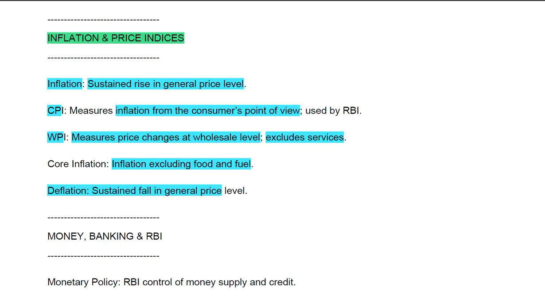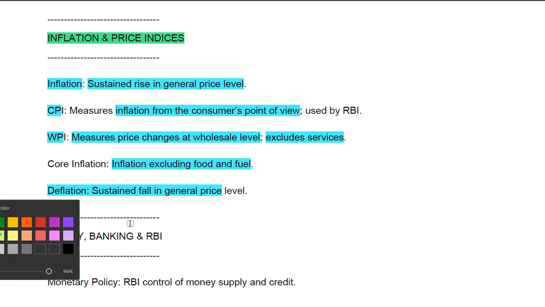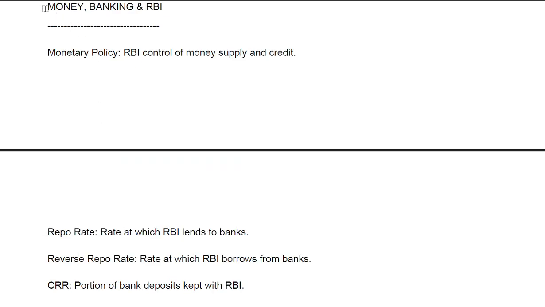Okay, then if we move further, we will find that another theme is money, banking and RBI, which means central bank. Now what is monetary policy? So RBI's control of money supply and credit. Basically monetary policy is that policy under which RBI controls the supply of money and credit in the economy.